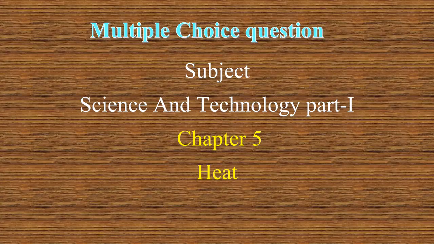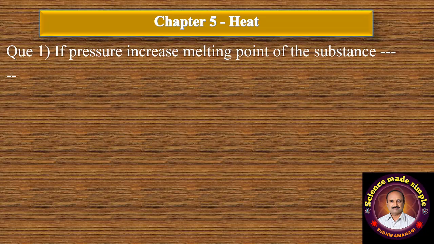Hello dear students, now let us see the 20 multiple choice questions on the chapter Heat from Science and Technology Part 1. The first question: if pressure increases, the melting point of the substance dash dash. Option A decreases, B increases, and C no change. The option B is the correct answer. If pressure increases, the melting point of the substance increases.